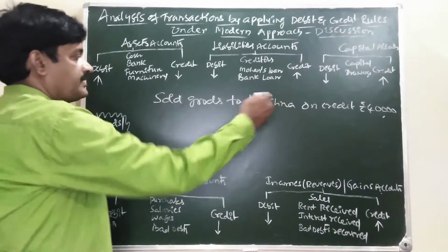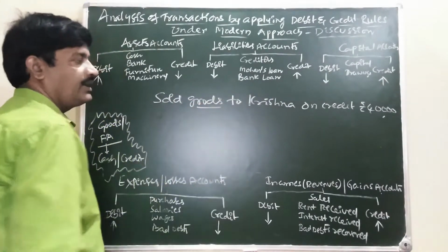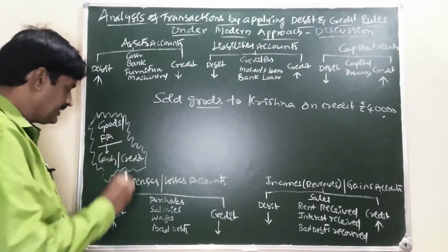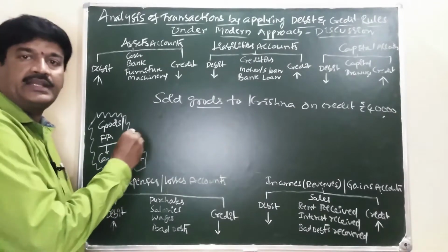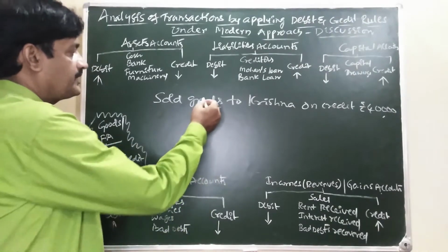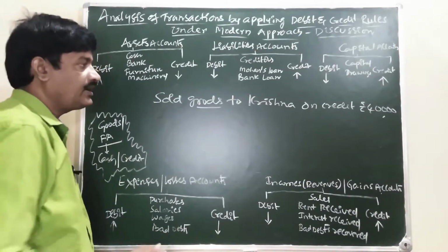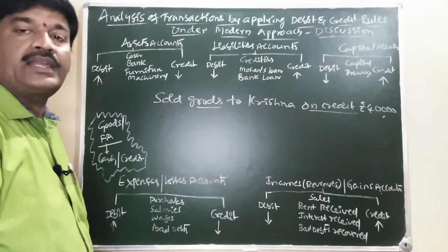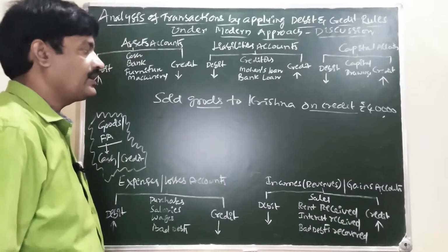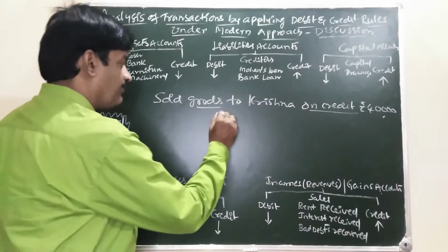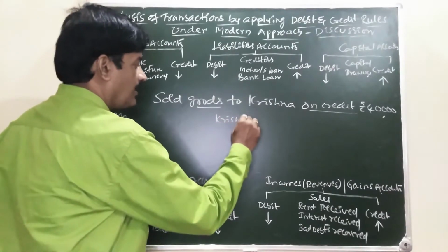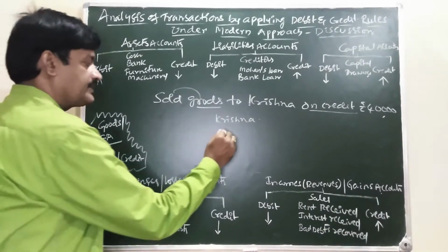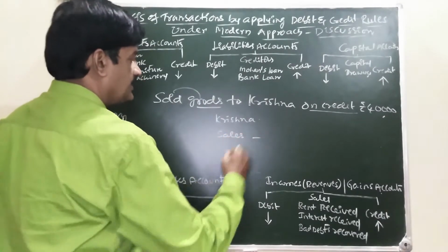What is there in the transaction? Goods are there. In case of goods, in case of fixed asset, check first whether it is a cash or credit transaction. On credit is there. It is a credit transaction. In case of credit transaction, what will come first? Party name will come first. Party name Krishna. What are we doing? We are selling the goods. Sales. Sales means sale of goods.